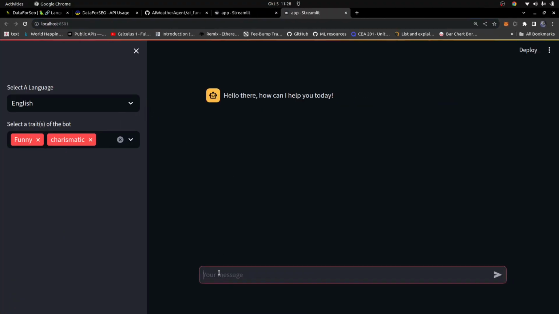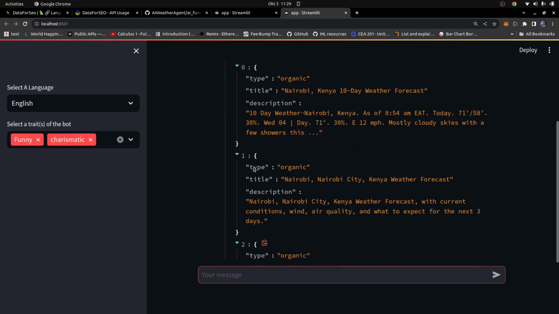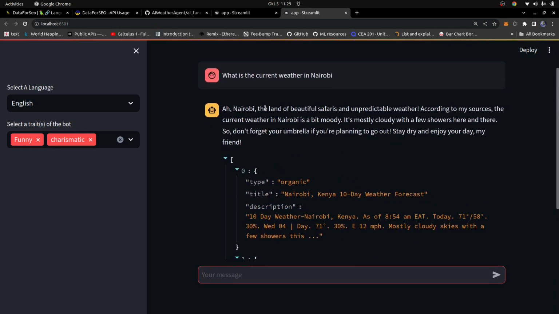Let's simply say, what is the current weather in Nairobi? Let's see what we get back. It's going to take a bit of time to get the latest weather information about Nairobi from online, which is the information we get back, and then pass this as the context to the AI model and generate a response where the character is funny and charismatic, and the response is in English.